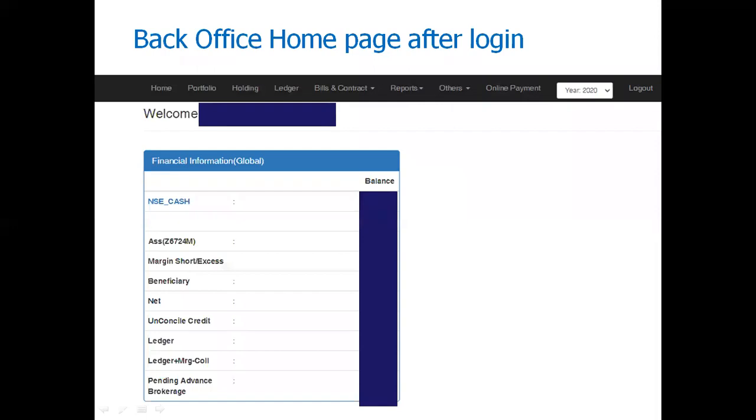and online payment. If you wish to make online payment through here, for example, you want to transfer your funds from saving account to trading account, you can do that from here also. And last tab is log out, that you can log out from here.